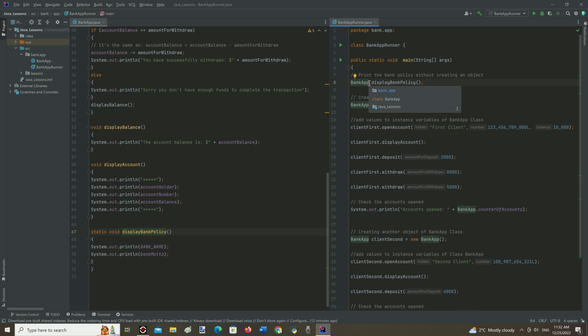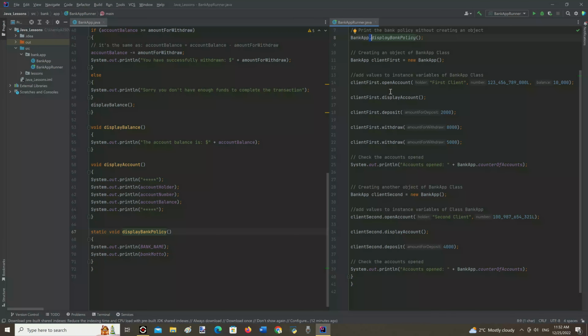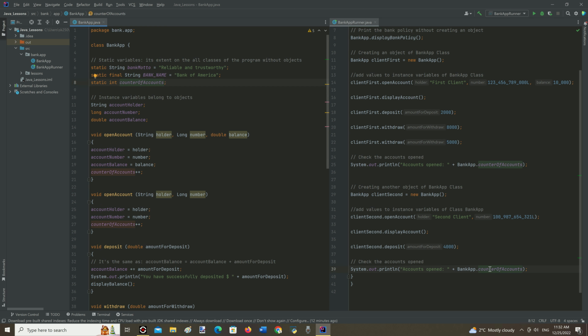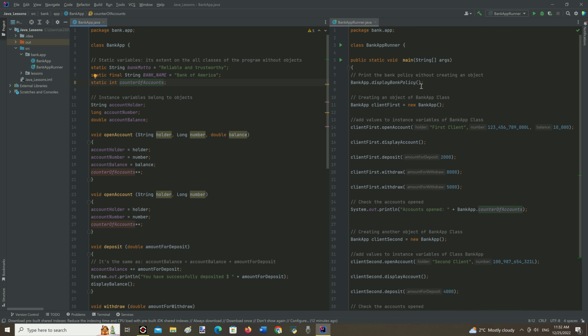Class BankUp, for example, followed by a dot and the name of the method, or static variable, for example, in another class of the program. There is a main method, which means program execution starts from here.